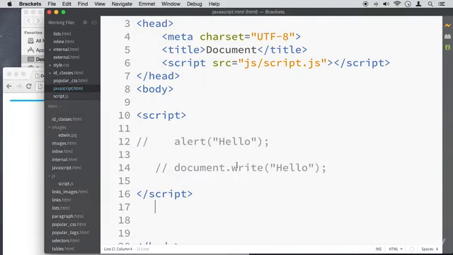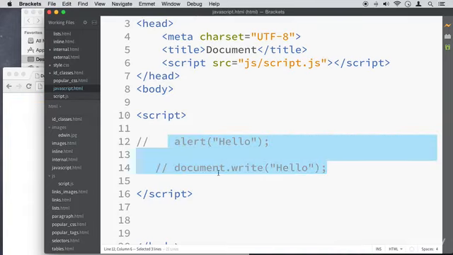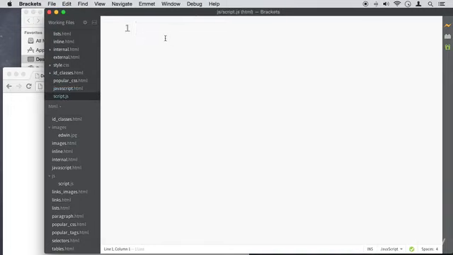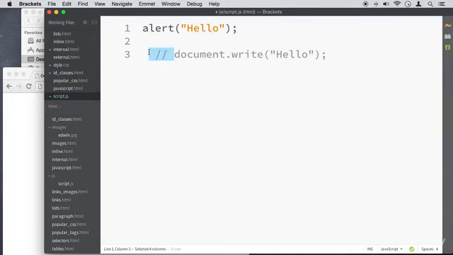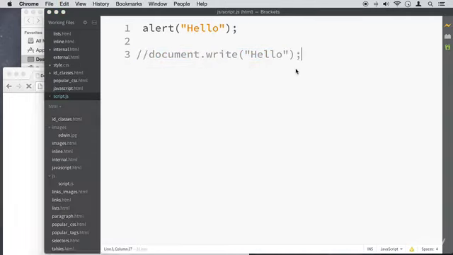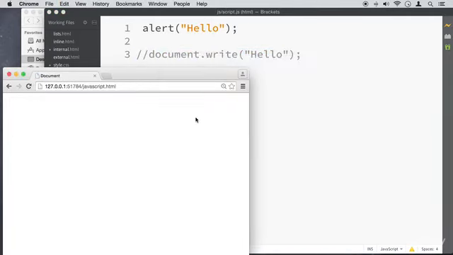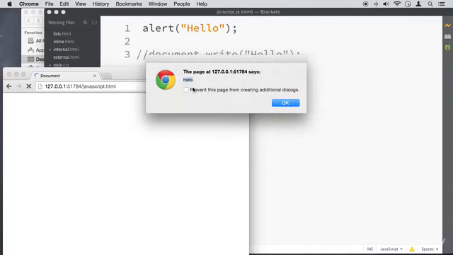Now let's do the same thing we did here in our JavaScript file, in our script.js. Let's paste that here, and I'm just going to take that off. I'm going to do the first one first, comment this out, refresh. Actually, I have to save it. There we go. Refresh again, and you can see that it's coming out.